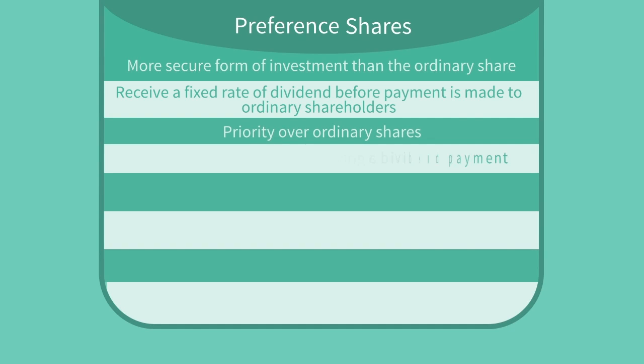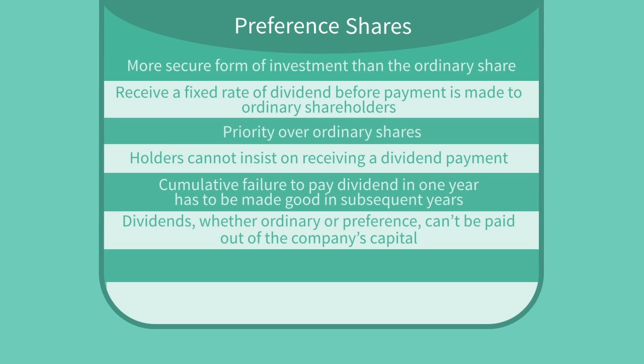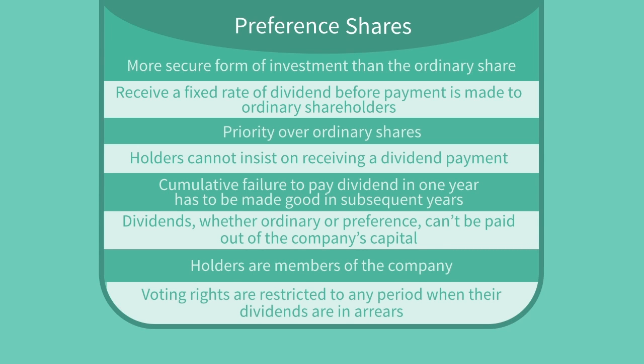Preference shareholders cannot insist on receiving a dividend payment, but as their dividend rights are usually cumulative, any failure to pay the dividend in one year has to be made good in subsequent years, subject to the company's profitability. Company law enforces the strict rule that dividends, whether on ordinary or preference shares, cannot be paid out of the company's capital. Although, as with ordinary shares, the holders of preference shares are members of the company, their voting rights are restricted to any period when their dividends are in arrears.